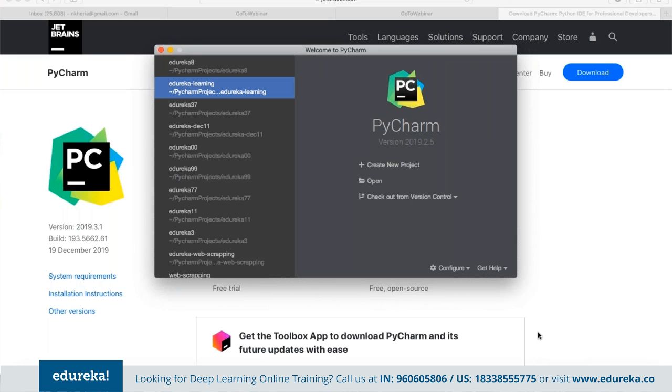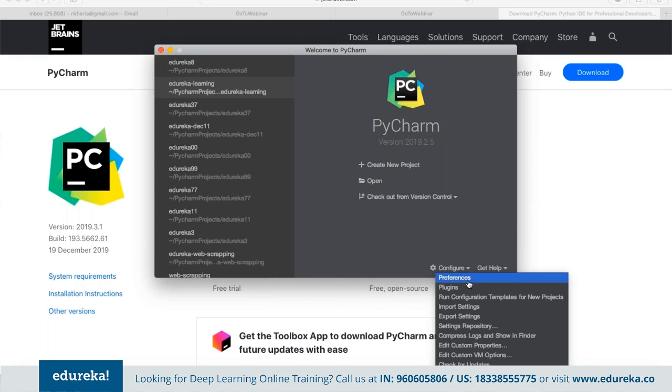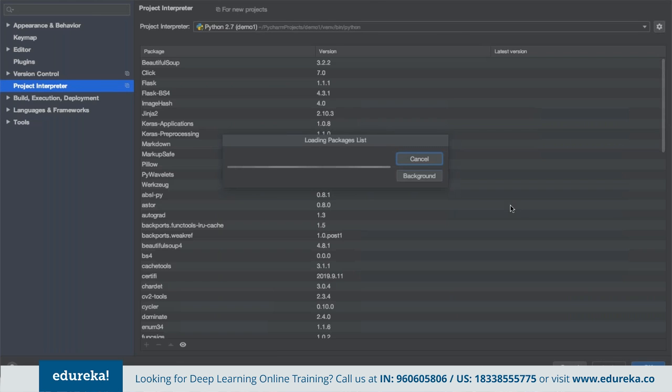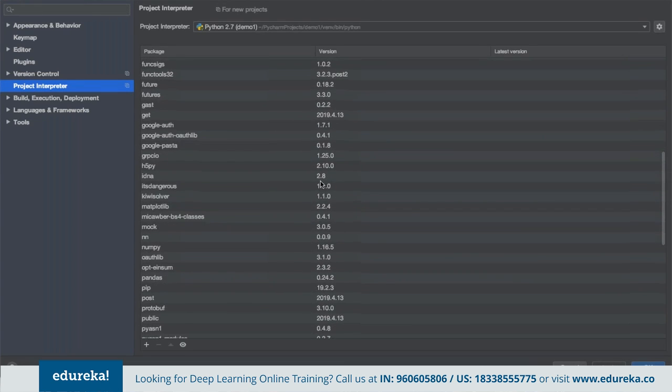Once we have downloaded this, we can simply open it up. Before getting started, we can make sure that we have the libraries installed into the interpreter that we are working on. So before starting a new project, we can go to the preferences, where we can change the configuration settings for the interpreter. Let me show you that. Once we go into preferences, it will show the list of all the libraries that we already have available.